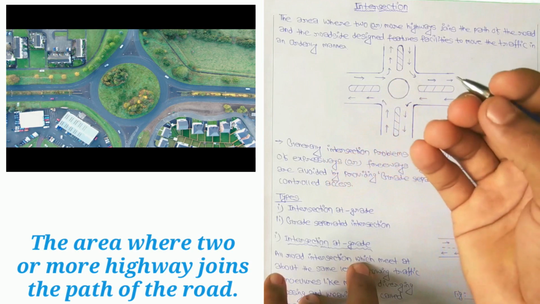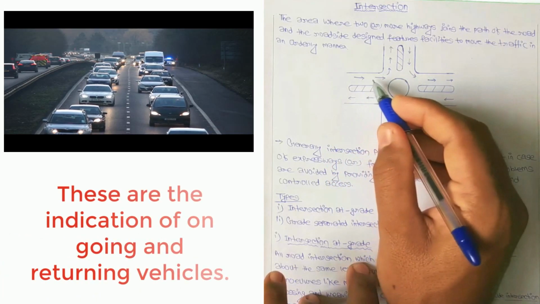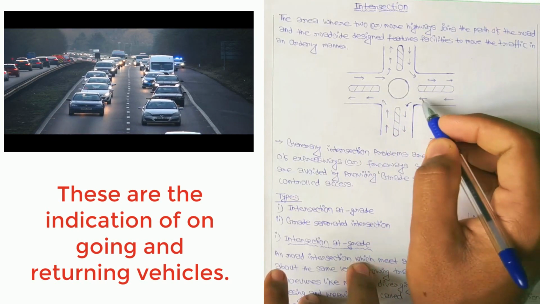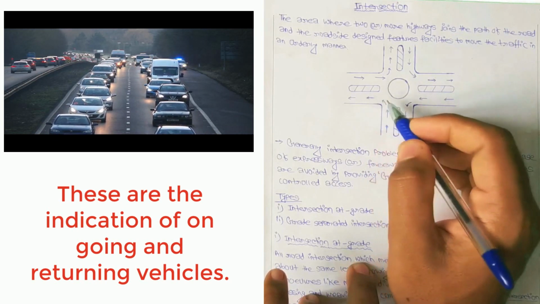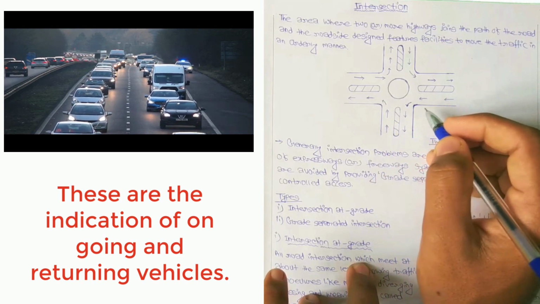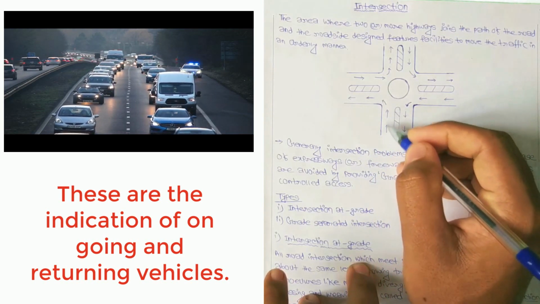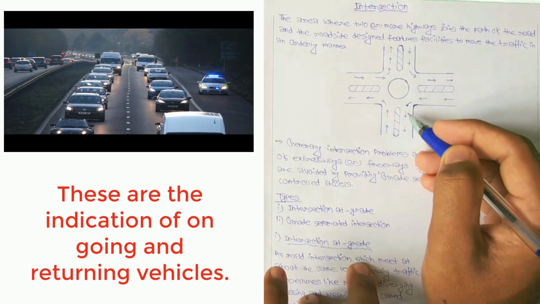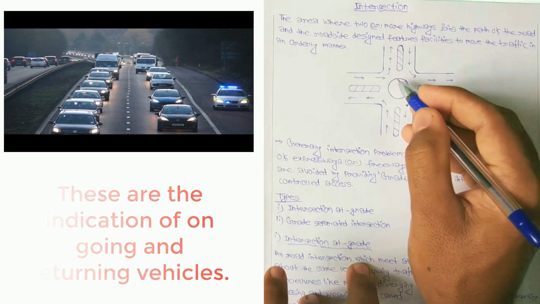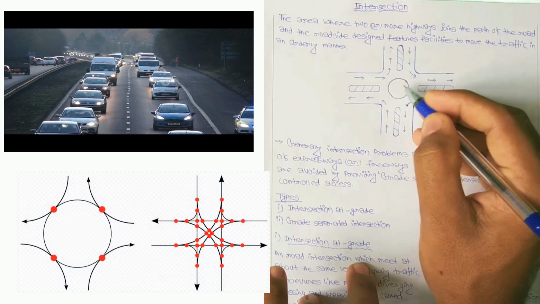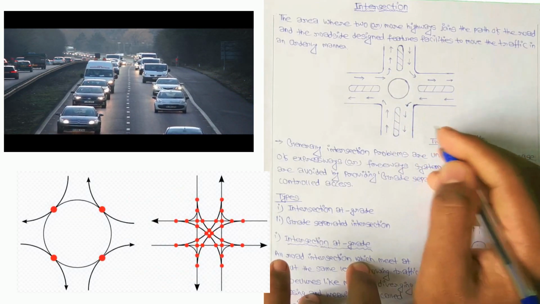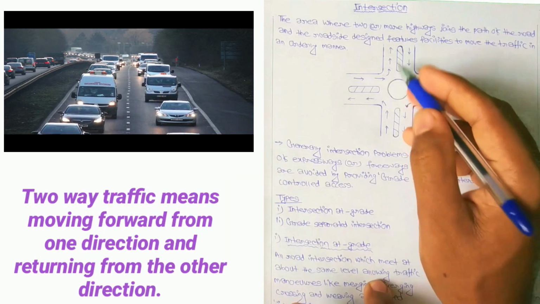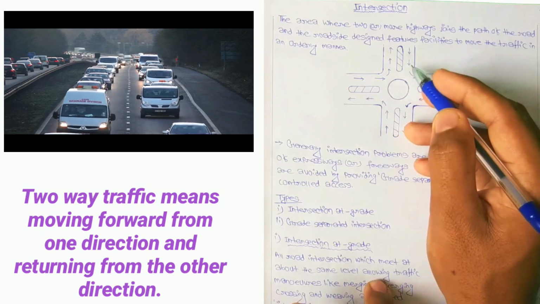That is called the intersection. So these are the indications of the ongoing vehicles and these are the indications of the returning vehicles, if they want to return this way. The same applies from this side also. And this circle is nothing but a central island. So this is two-way traffic. Two-way traffic means moving forward from one direction of the road and returning back from the other direction of the road.